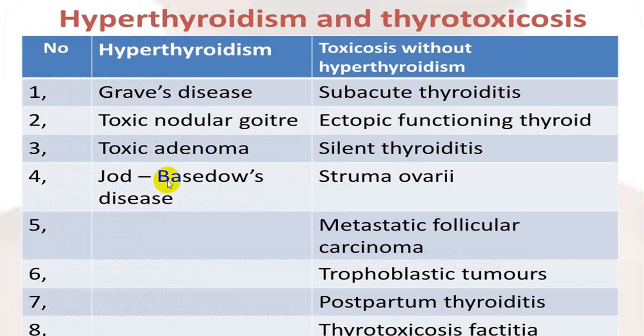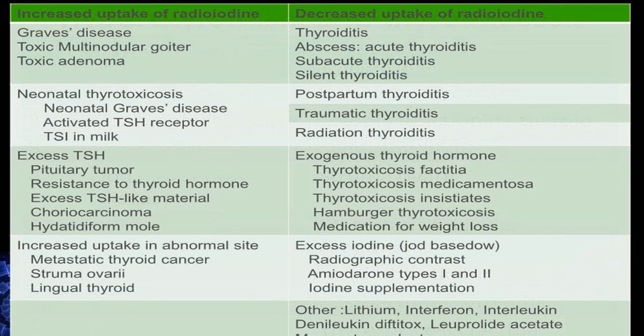Hyperthyroidism has these four common conditions: Graves' disease, toxic multinodular goiter, toxic adenoma, or a solitary nodule. We call it goitrous or dose-based phenomenon. So these will be the four common ones, which are the primary variety, and you can have thyrotoxicosis without hyperthyroidism, like subacute, ectopic thyroid, silent thyroiditis, struma ovarii, secondary metastasis, trophoblastic tumor, postpartum thyroiditis, thyrotoxicosis factitia, etc. These are with increased uptake, these are with decreased uptake.